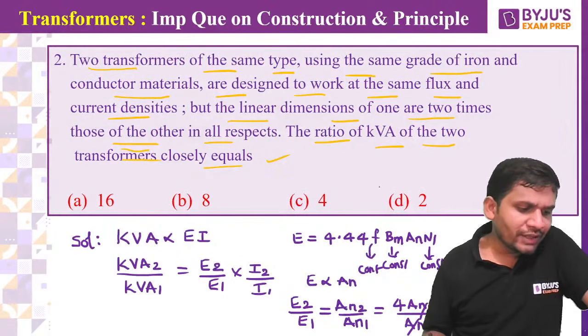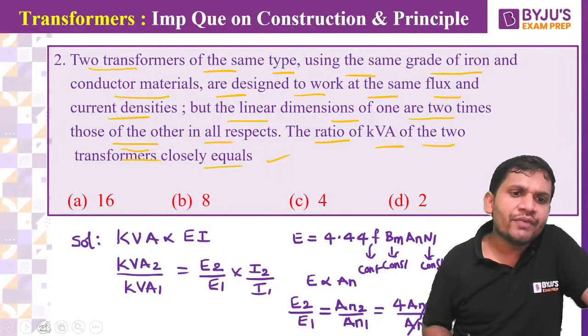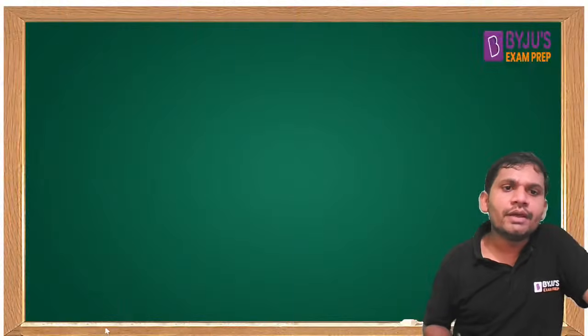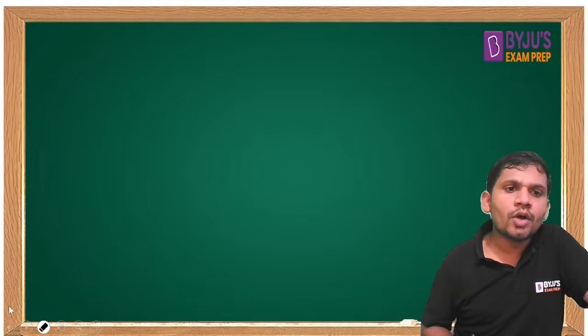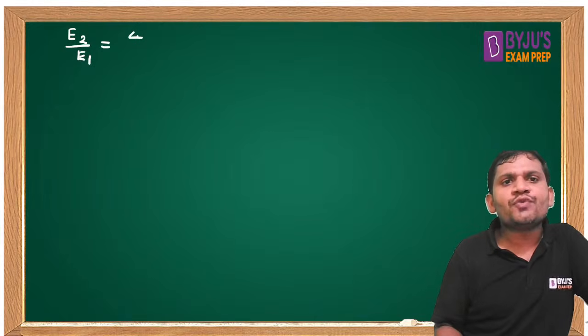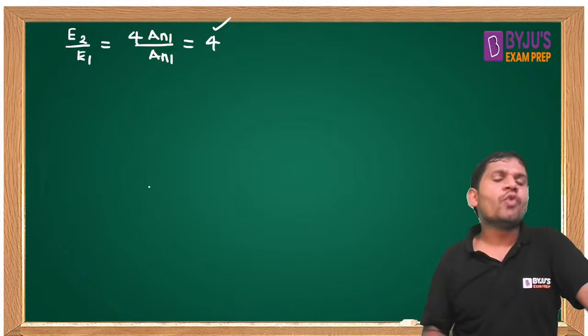What is E2 by E1 you can get, students? If it is not visible here, in the next slide I will write. E2 by E1 equal to 4 times AN1 by AN1. Sir, why have you taken 4 times? Because linear dimensions are double, area becomes 4 times.